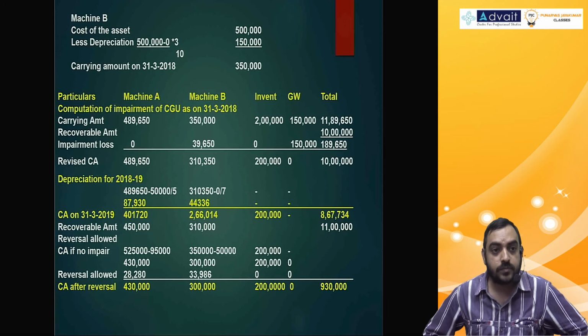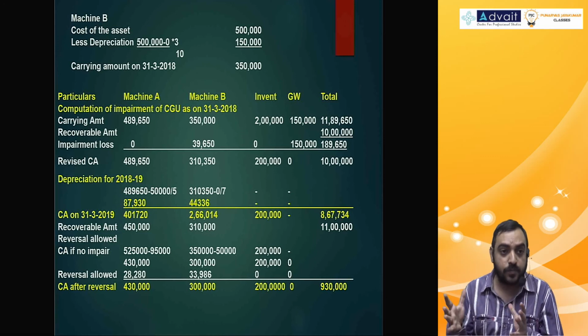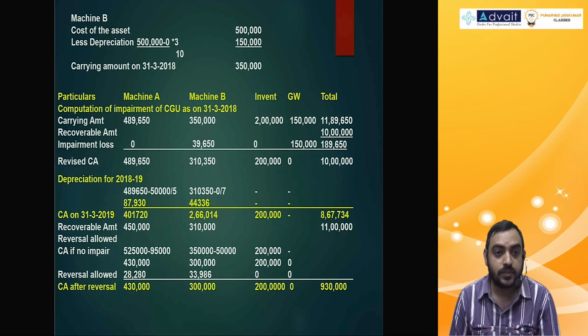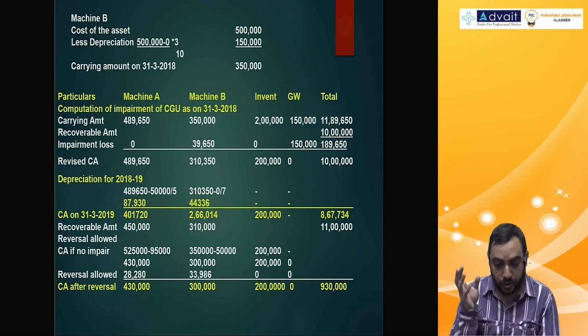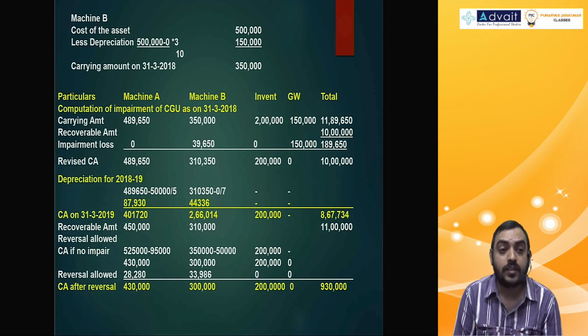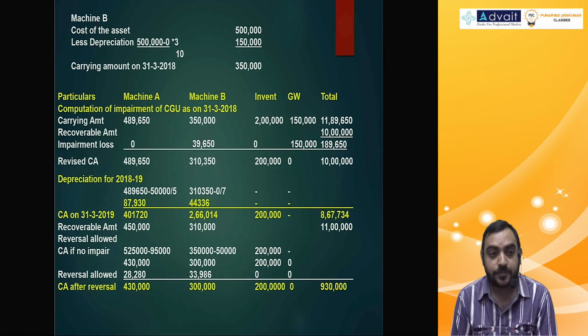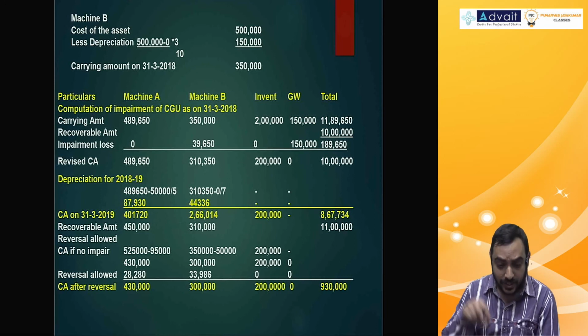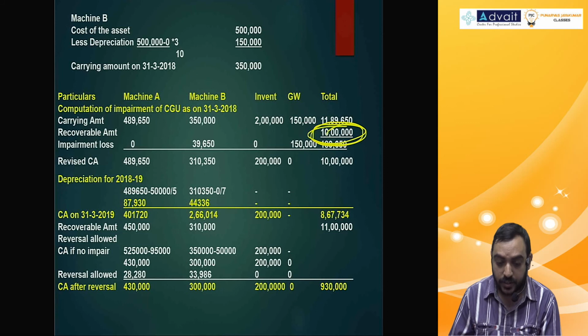Inventory, the stock. And when you say group, group will have machinery also, group will have inventory also. AS 2 value only. The amount of inventory after valuing as per AS 2, after applying that. No, not in machinery A and B. It's an independent inventory, just like a stock. That was required because the recoverable amount was not given individually.